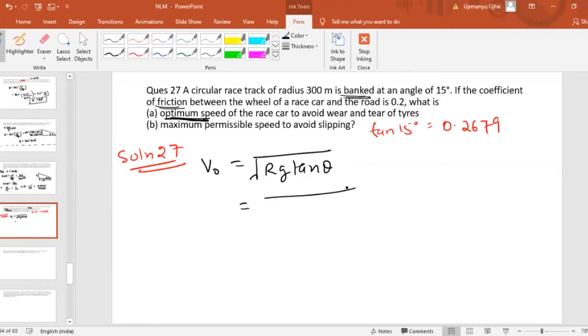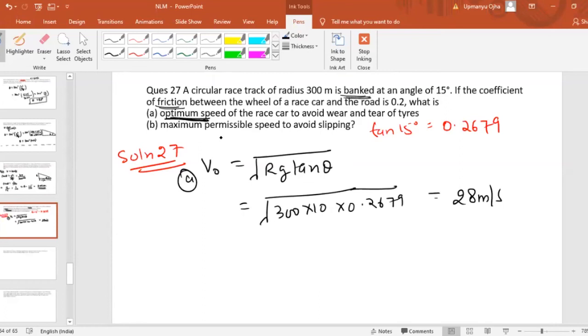Now r is given to us, that is 300. g is 10. The tan theta value is 0.2679. So if you solve this, you'll get the optimum speed. The optimum speed will be equal to 28 meter per second. That is the optimum speed of the car.